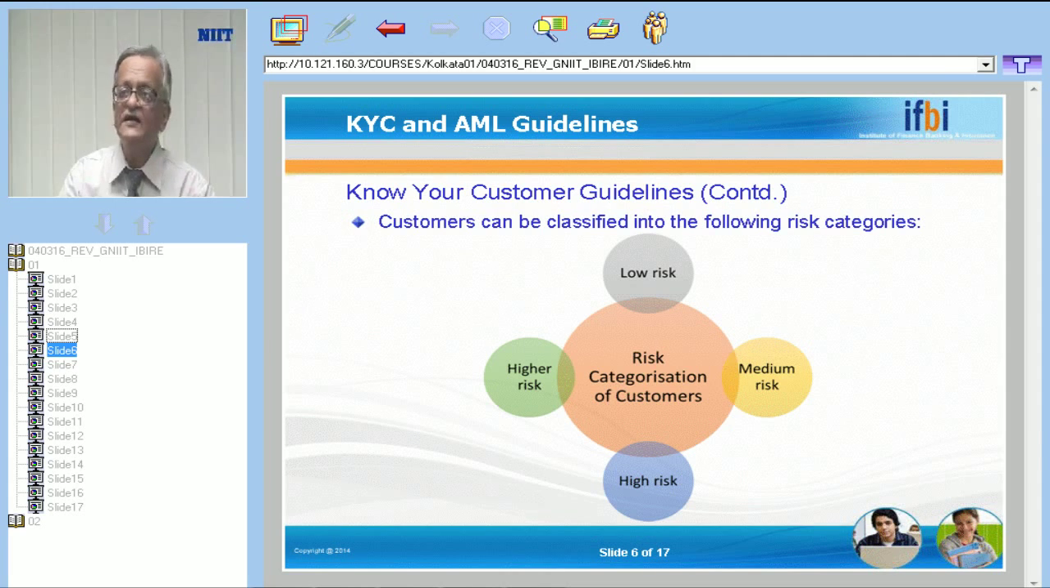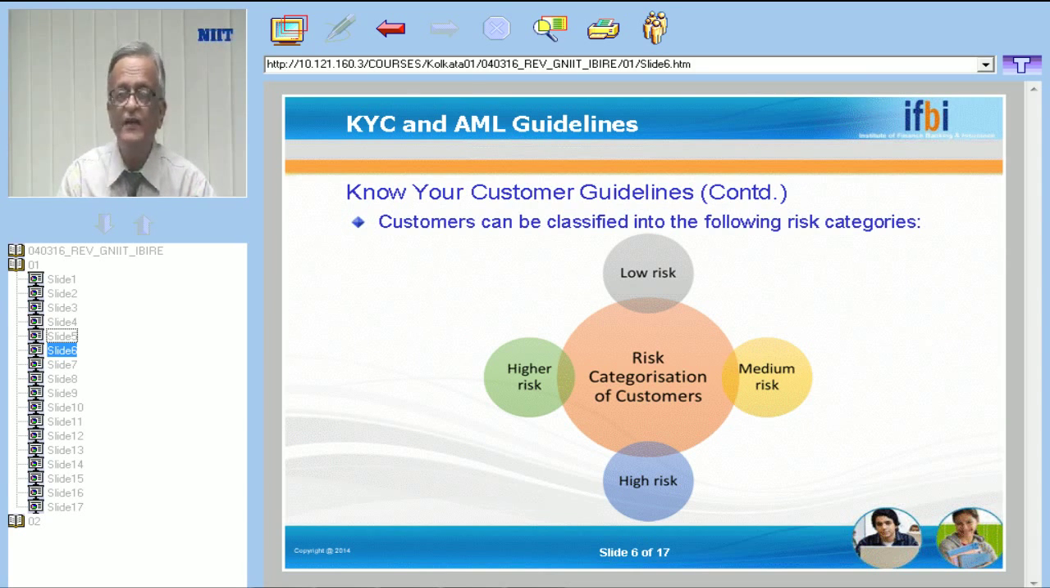Now, after the customer has been categorized as low risk, medium risk, high risk and higher risk based on the profile of the customer, after that what is done is, for each category a limit is fixed. This is called the threshold limit. Threshold limit means if any transaction happens above this limit, then immediately the system will throw a pop-up and it will caution that the threshold limit has been exceeded.